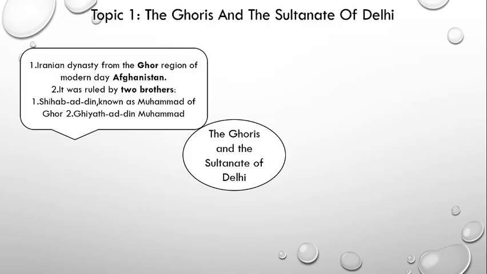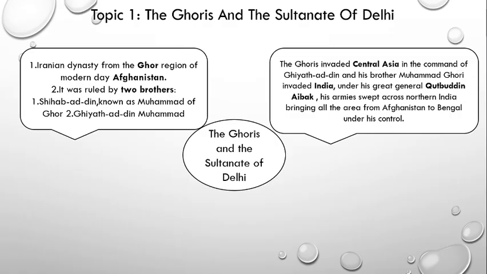Ghor is a region in Afghanistan. More specifically, it's in the west central part of Afghanistan and it's a small state. The reason we have written here Iranian dynasty is that the brothers Muhammad Ghori and Ghazuddin Muhammad had their origin from Iran. Now we will study what were the areas conquered by the Ghoris.